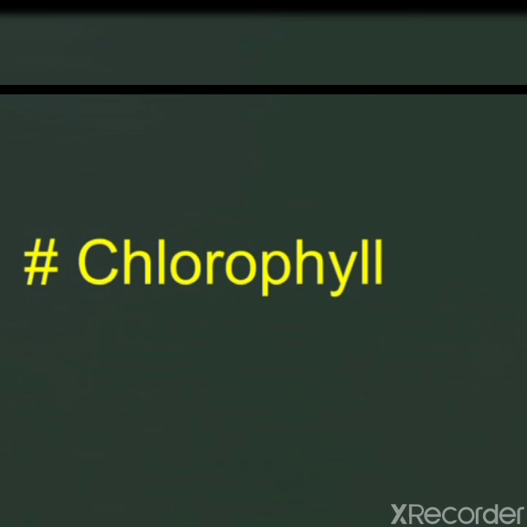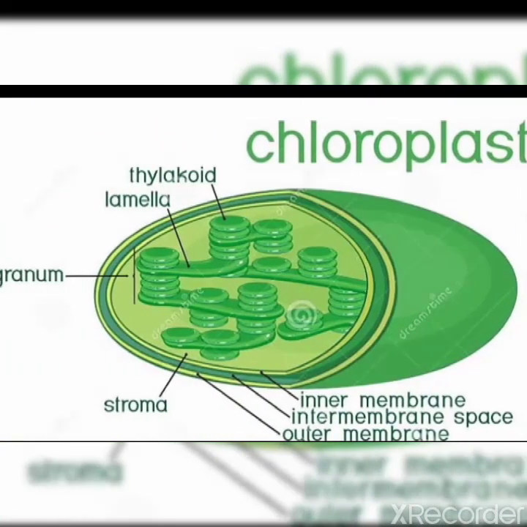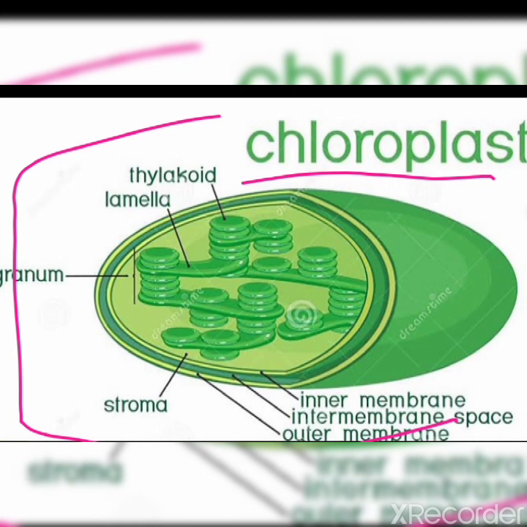And do you know where it is present? It is present in the green colored plastids called chloroplast. In front of you, this is the structure of chloroplast. Chloroplast is a plastid which is present only in plant cells, and chlorophyll pigment is present in this chloroplast only, which is essential for the photosynthesis process.